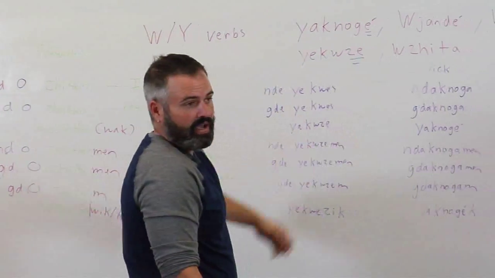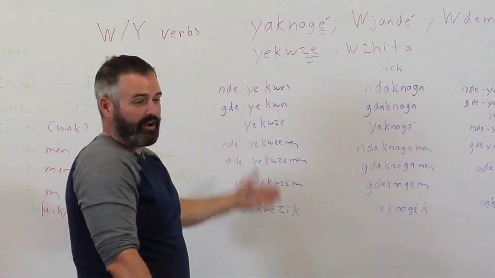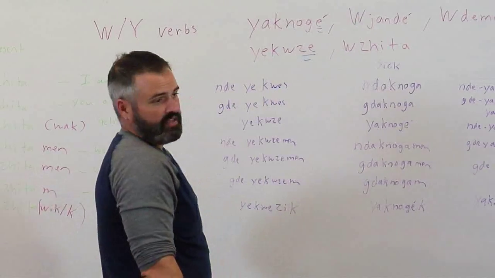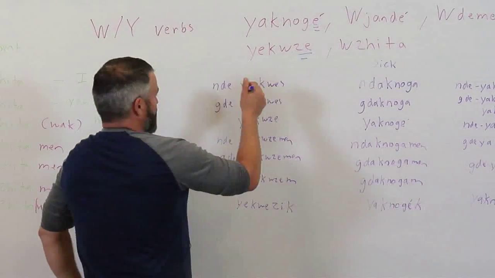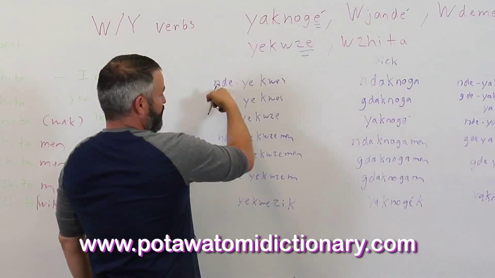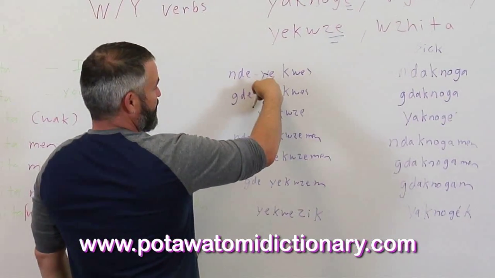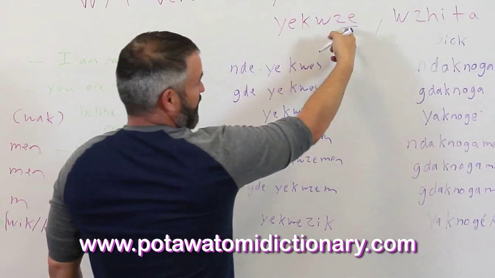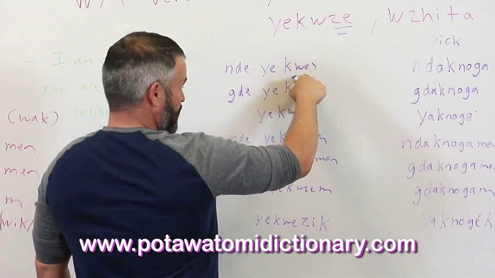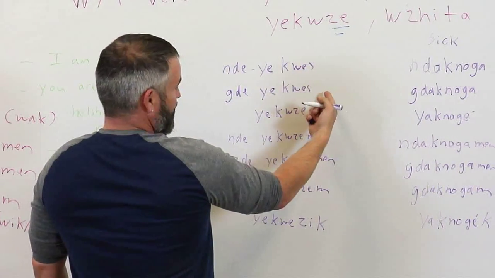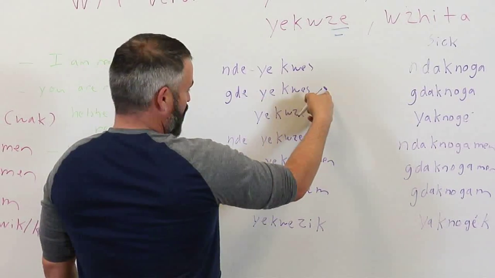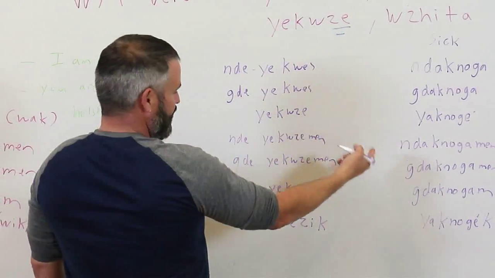Here's a common Y example. This is the verb to be tired. The verb is yakwaze. Pretty common. Again, we're going to use this long form. This one, though, the Y is going to stay. Nada yakwes, it's just going to do the flip that it does with the Z type verbs. Gada yakwes, you all are tired. Yakwaze, he or she is tired.